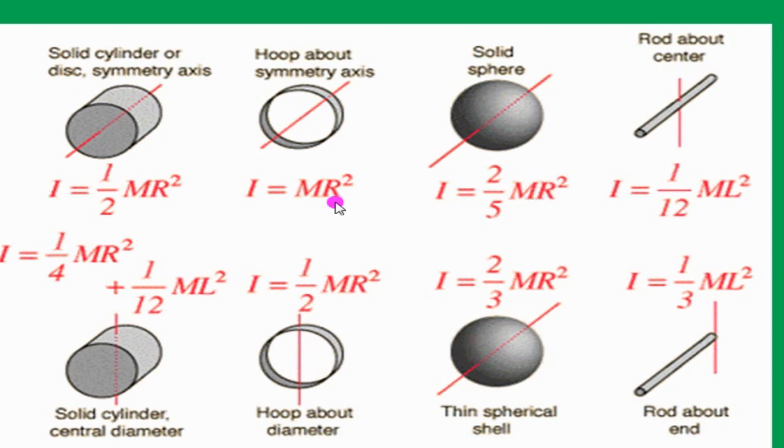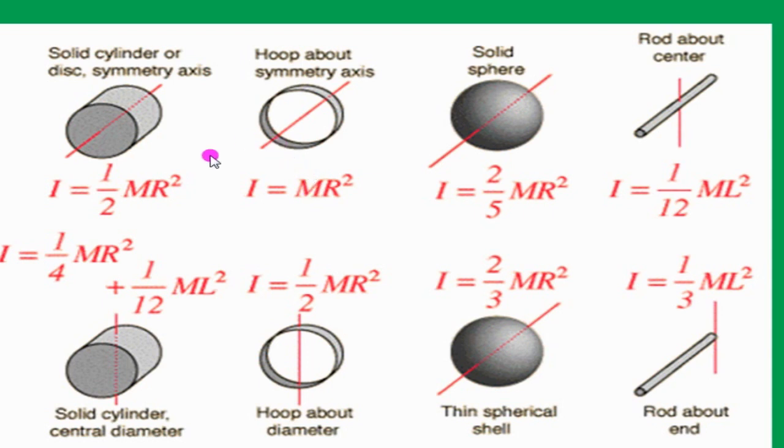Among these three, the hoop has the highest mass moment of inertia. So highest mass moment of inertia means less acceleration. Less acceleration means less velocity. Less velocity means it travels only less distance. It can travel only less distance.